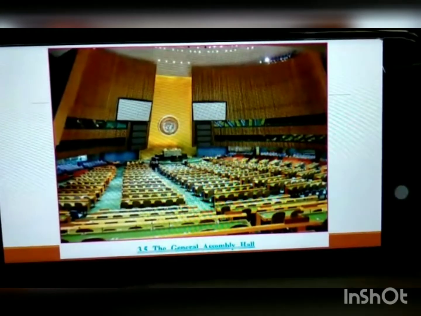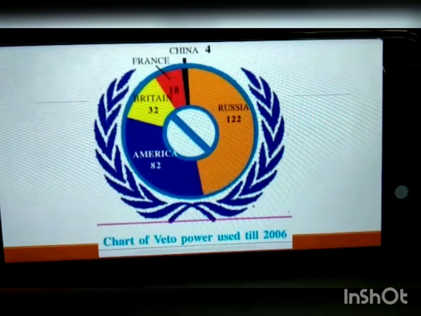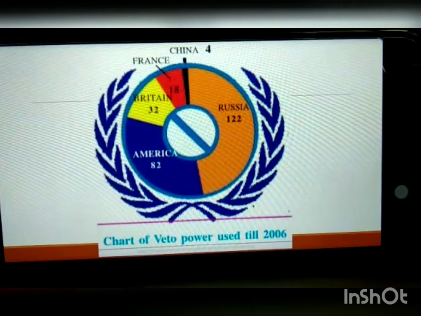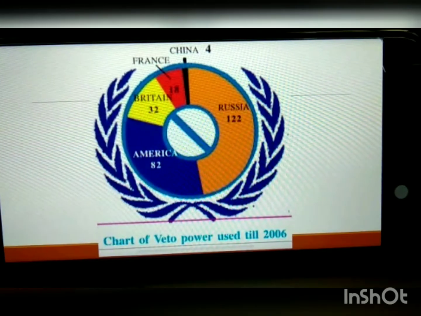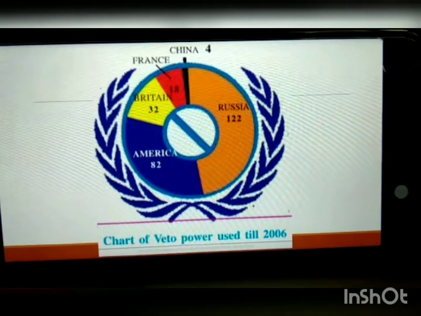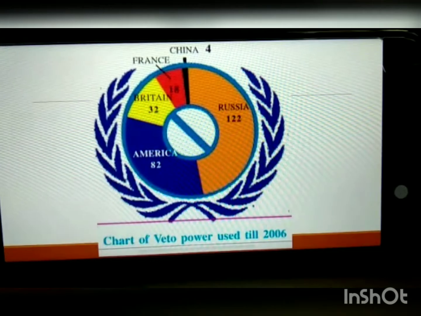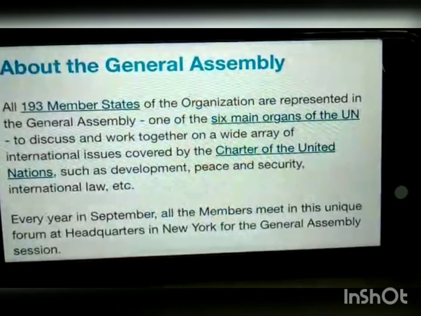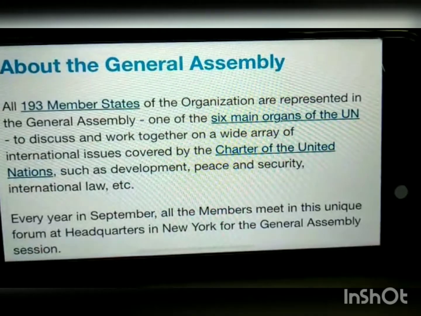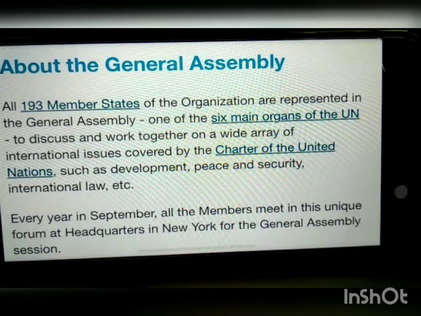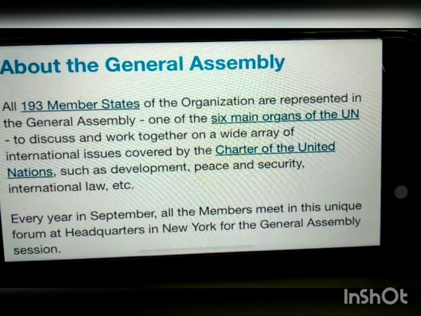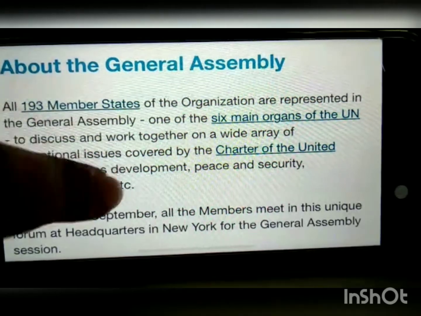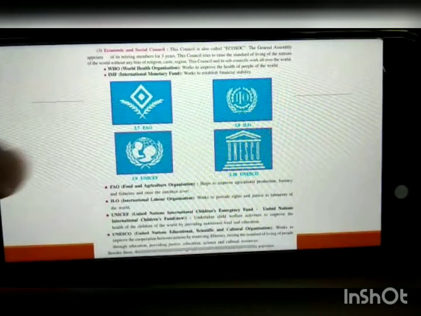The next is the Security Council. See, this is the chart of the veto power used till 2006. So America had 82%, Russia had this many veto powers. Next, about the General Assembly, this is the general detail: how many members, headquarters, where, how many member states. 193 is the present number of member states.